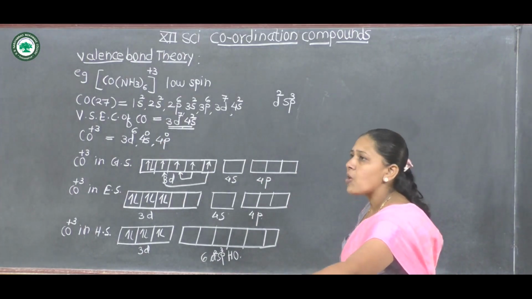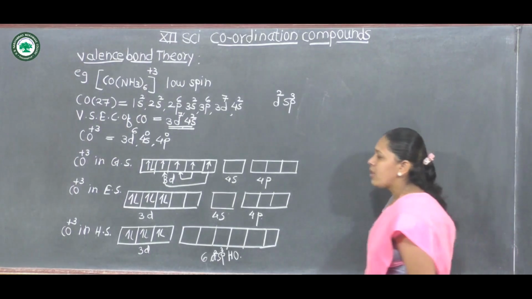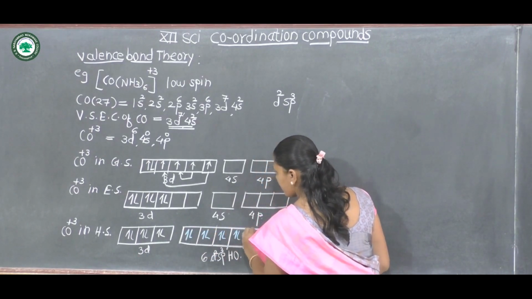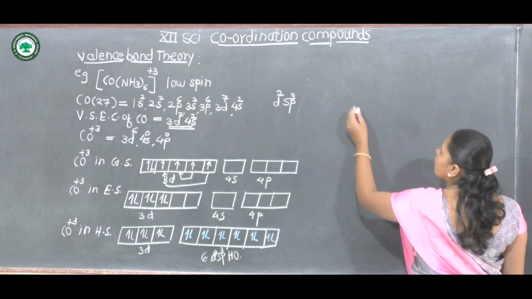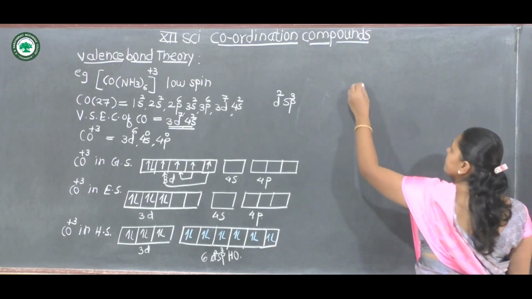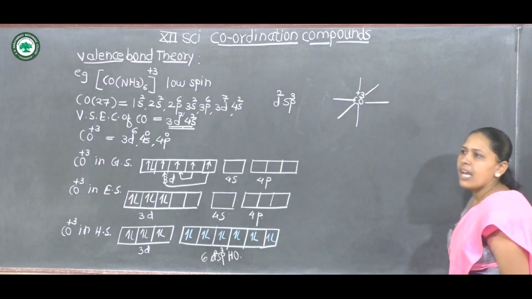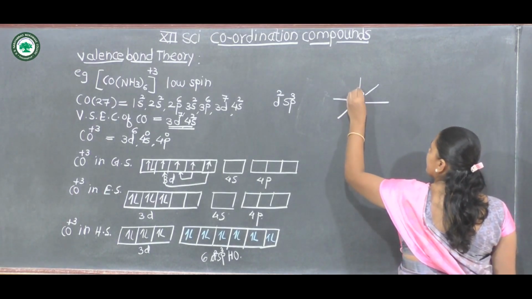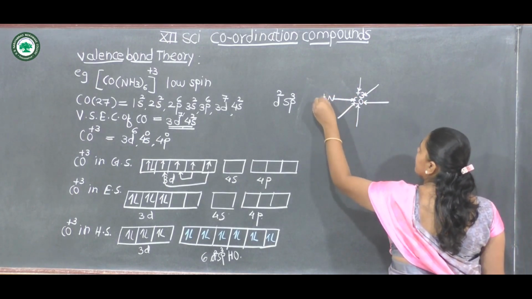And in these vacant orbitals, the 6 ammine ligands can donate 12 electrons to the central metal cobalt and form 6 coordinate bonds. Then the geometry of the complex: cobalt(III), the ammine ligands can form 6 coordinate bonds with the central metal cobalt(III). Electron pairs are donated by the ammines.